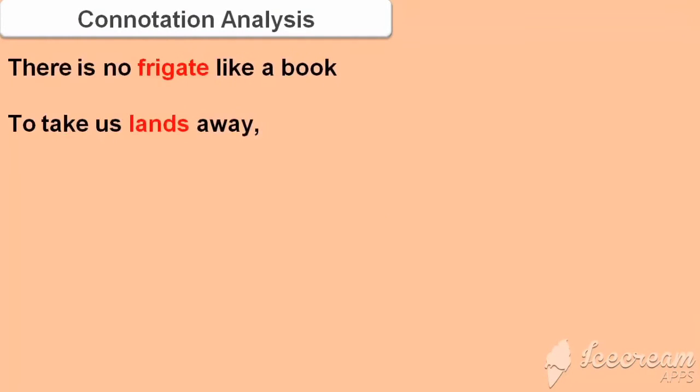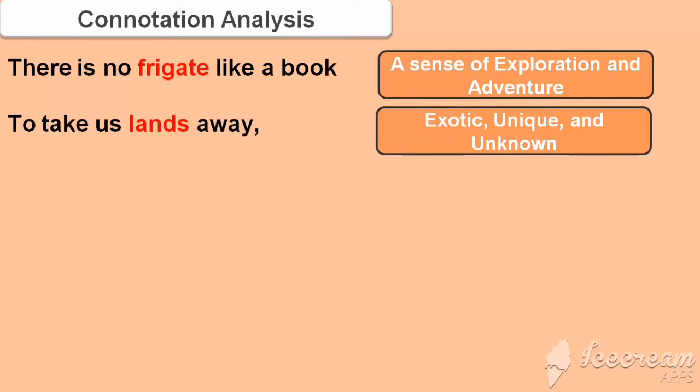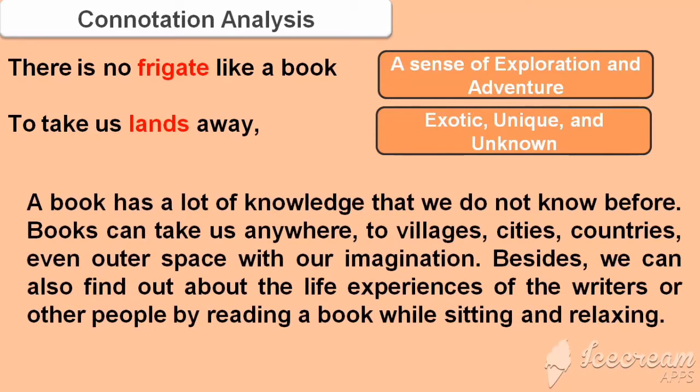Here is the connotation analysis from a poem entitled There is no frigate like a book. In these lines, frigate is used to connote a sense of exploration and adventure. Meanwhile, the word lands is used to connote an intriguing idea of something that is exotic, unique, and unknown. So, Emily Dickinson defines a book as a frigate, a type of warship that can carry a lot of cargo and carry its passengers anywhere.